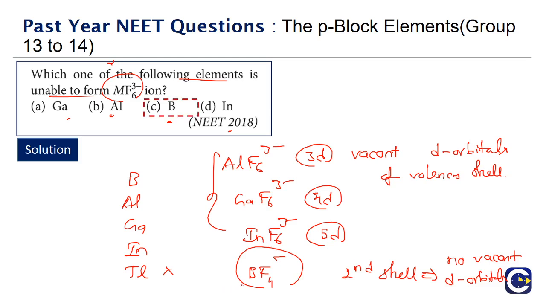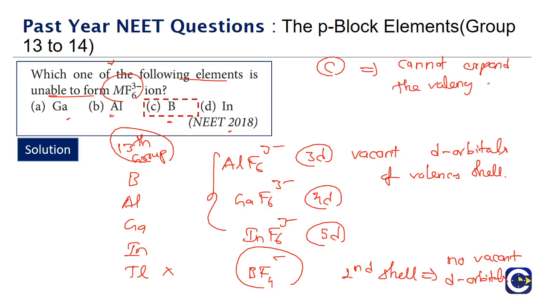Same in the 14th group. This is the story of the 13th group. When we go to the 14th group, same as in the previous example, we have seen that in the 14th group, carbon is the one that cannot expand its valency. Carbon cannot expand the valency beyond 4.